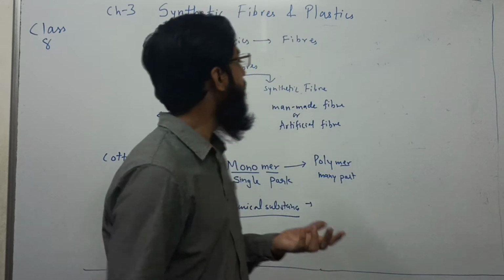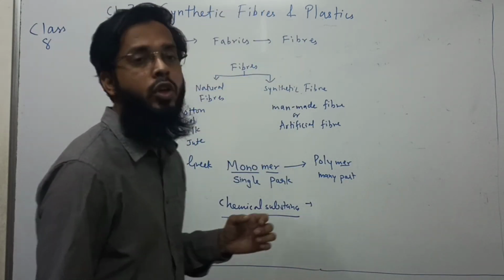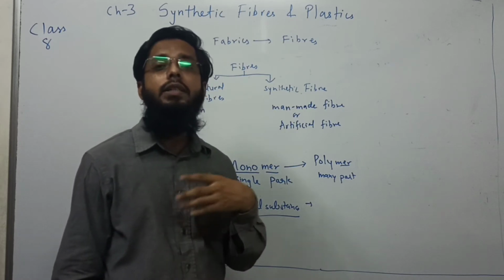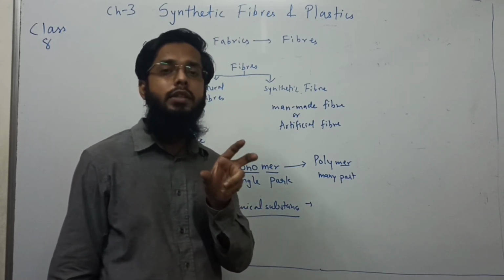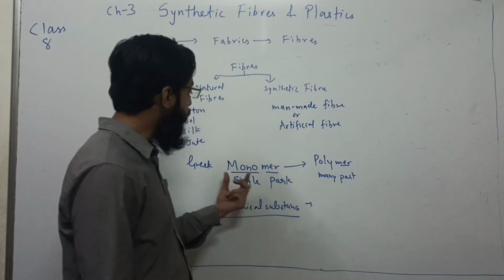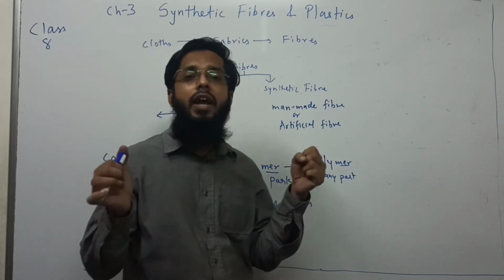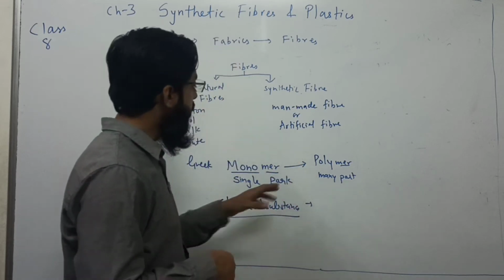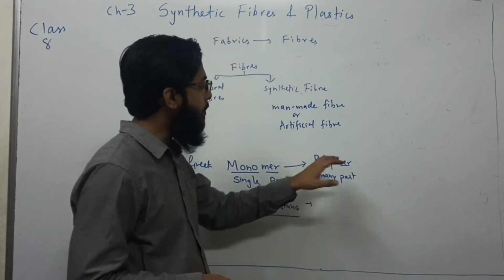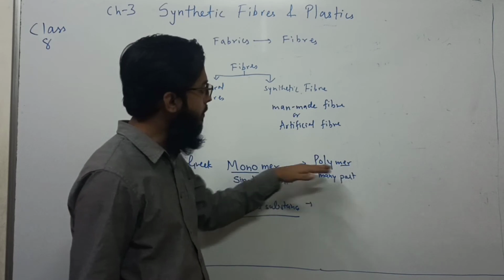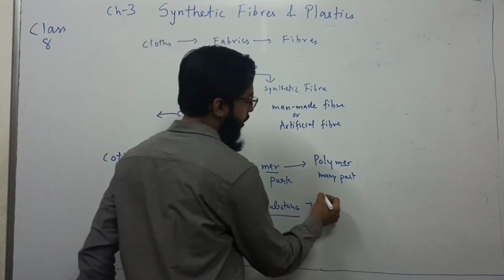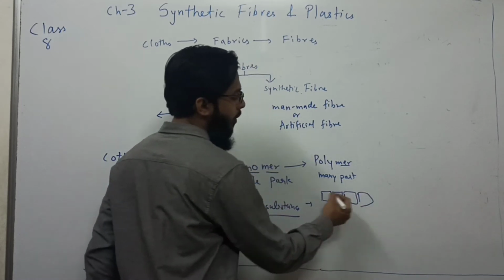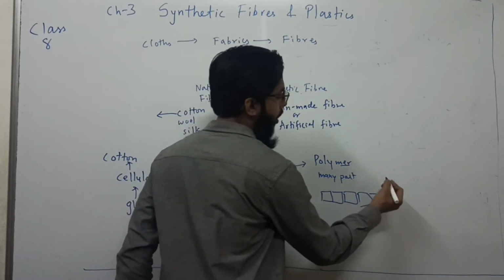In the same way, in synthetic fiber, what happens? In synthetic fiber, obviously it is not naturally occurring, it is man-made. So a chemical substance, a single unit which is known as monomer, undergoes reactions in the laboratory and forms a polymer, like for example 1 unit, 2 unit, 3 unit, 4 unit, forming a long chain compound.